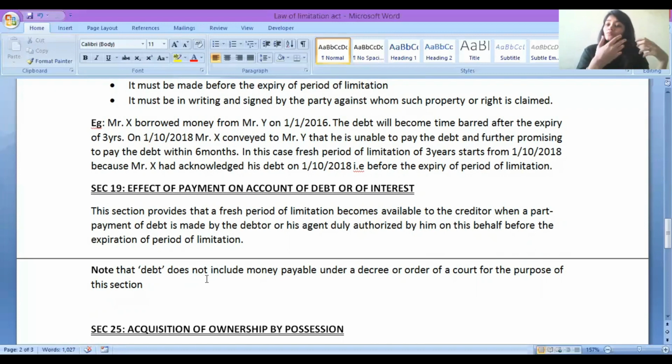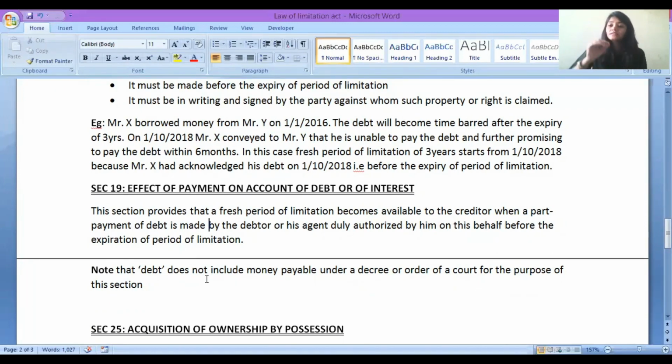This section provides a fresh period of limitation. Section 18 was also providing a fresh period of limitation, but in what case? In the case of acknowledgement. You did not make me a payment, you just came and acknowledged to me that yes, we have not paid yet. That was Section 18.